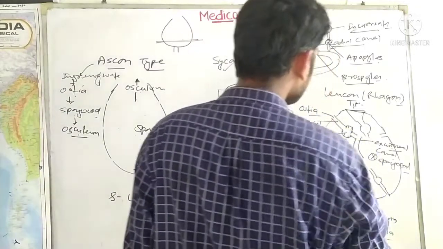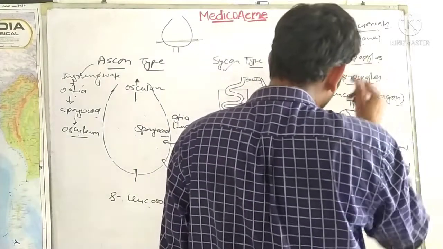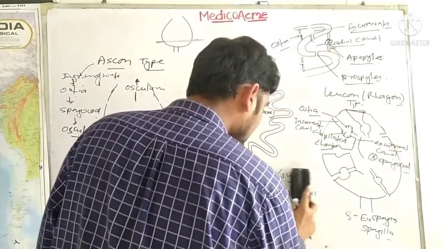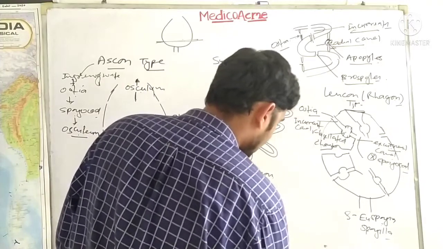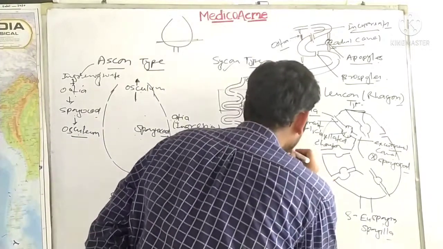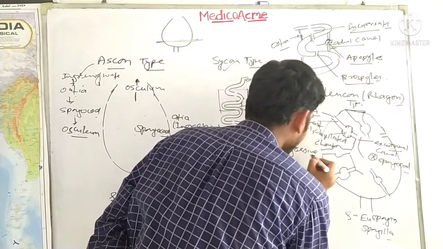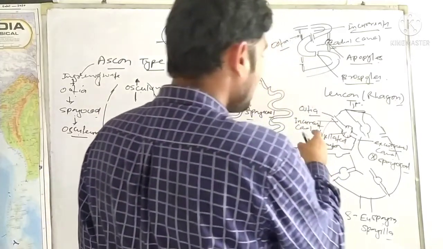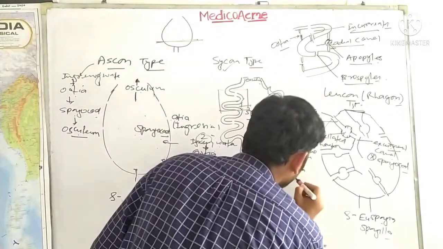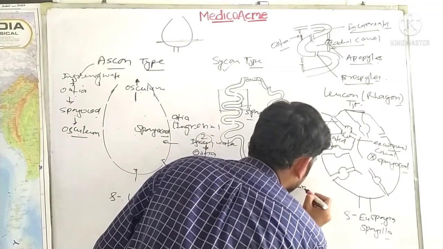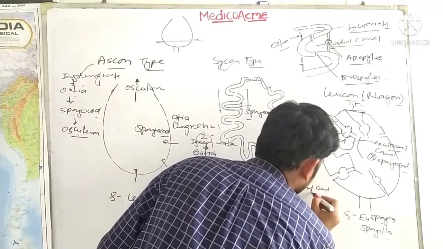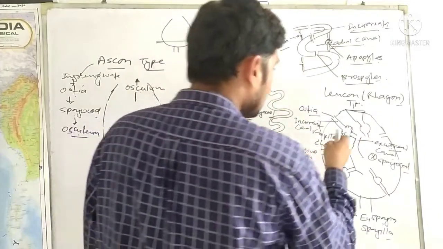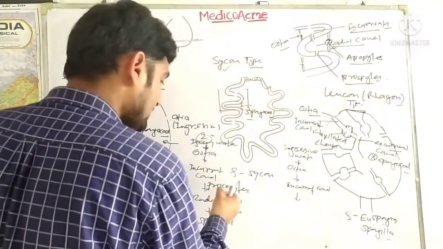Now from this one you can infer, I am just rubbing down this one, okay. So from ingressing water, this time I have not forgotten, ingressing water through ostia will go to the incurrent canal, then from the incurrent canal it will go to the flagellated chamber, through the prosopyles.